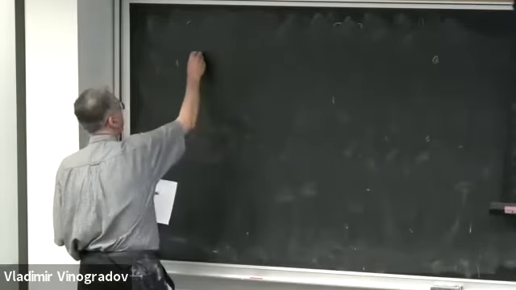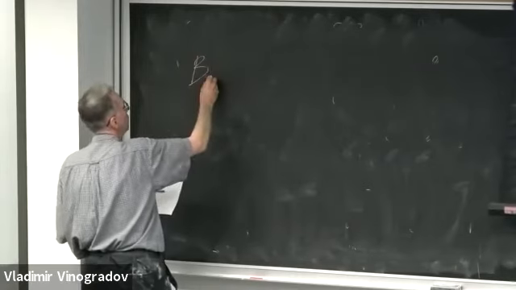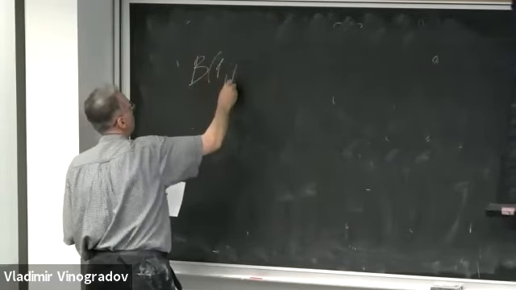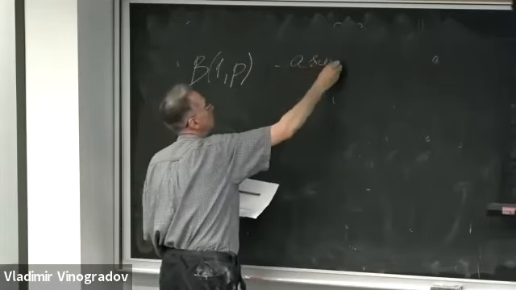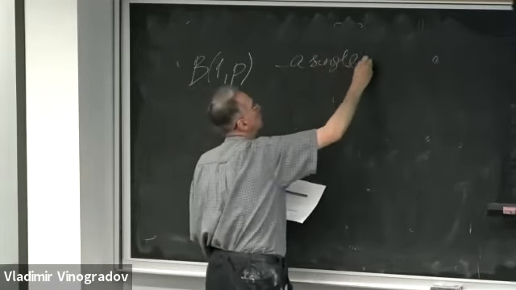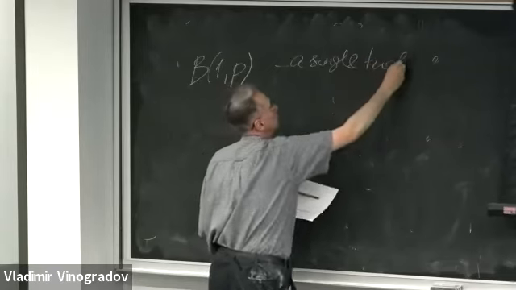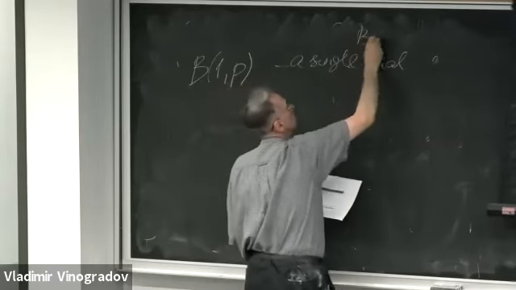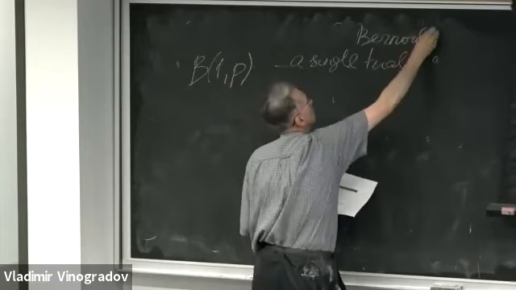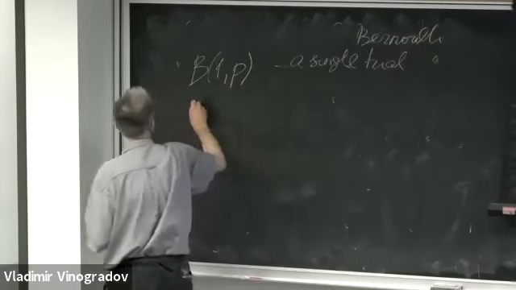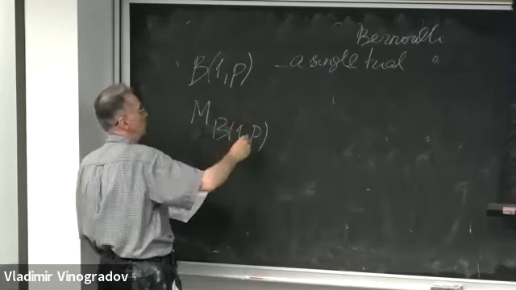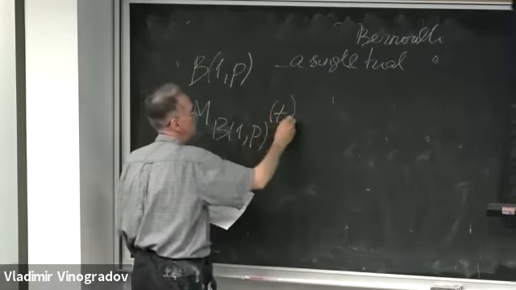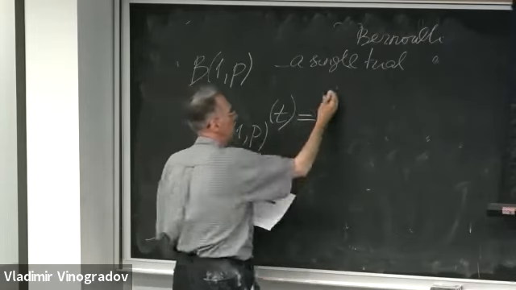So let me consider just a single trial. So it's B of 1, p. It's a single trial. So M of B of 1, p of argument t is what?